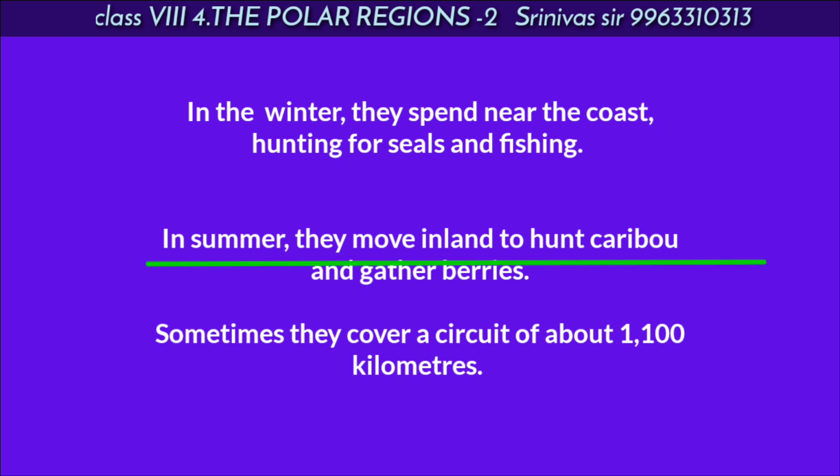When the summer season begins, they start migrating from coastal regions to inland areas. In that region, they can hunt caribou and gather berries.